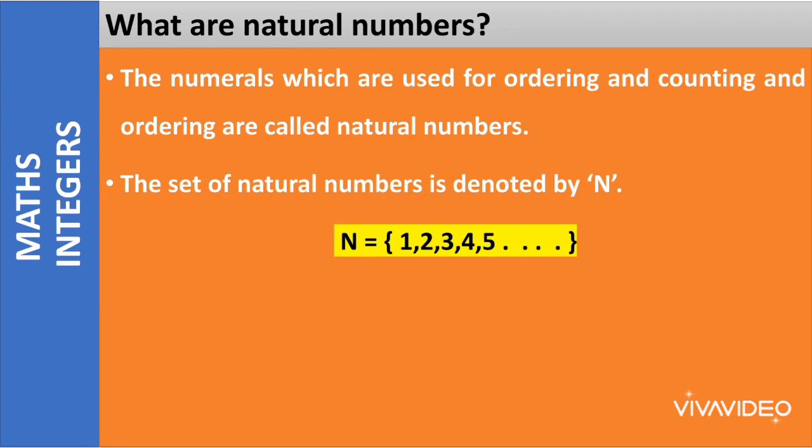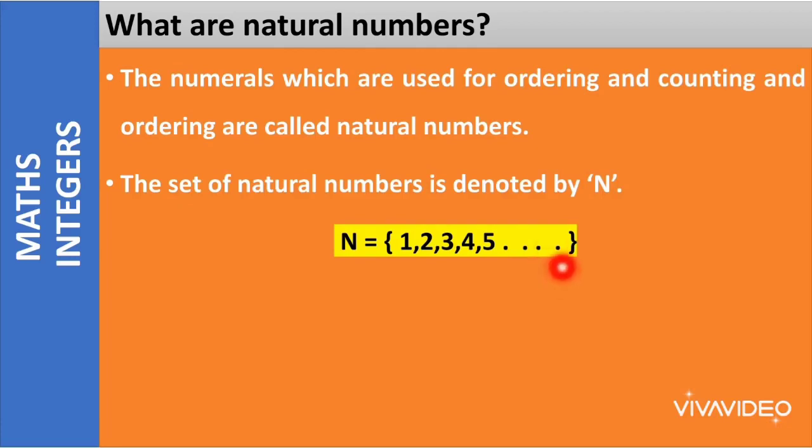If I ask you to tell the largest 6-digit number, you can tell me. But what is the largest number? Where do the numbers end? We do not know where the numbers end. So we say that there are infinite numbers in maths. So the natural numbers consist of the numbers starting from 1 and they continue till infinity.